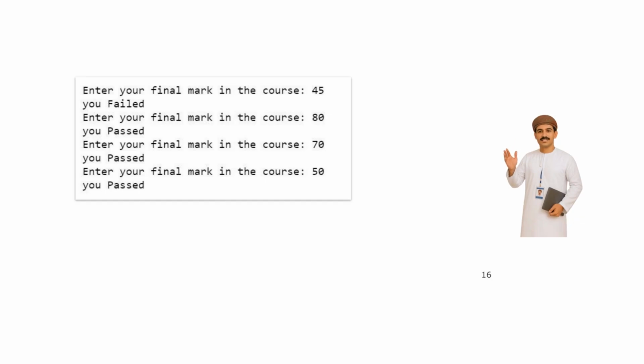To calculate the discounted price of products, first determine if the price exceeds 50 Omani Rial. If it does, apply a 40% discount. Otherwise, apply a 20% discount. Use the formula: discounted price equals product price minus product price times discount percentage. This ensures accurate pricing for each of the 3 products.